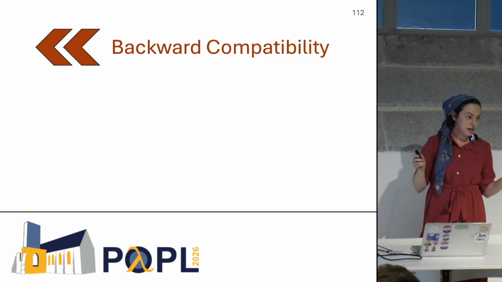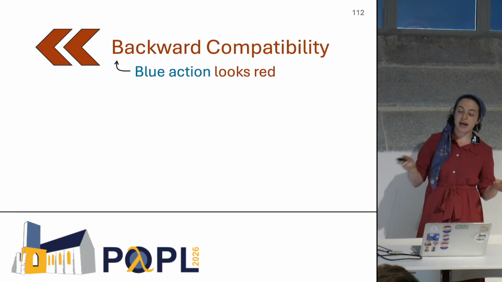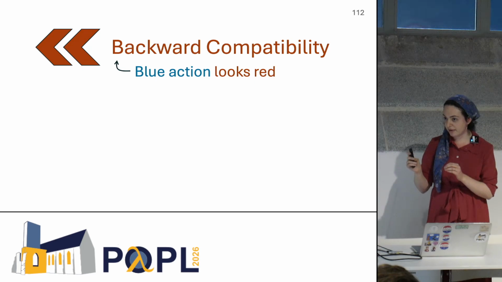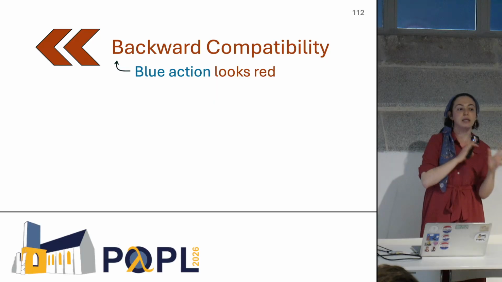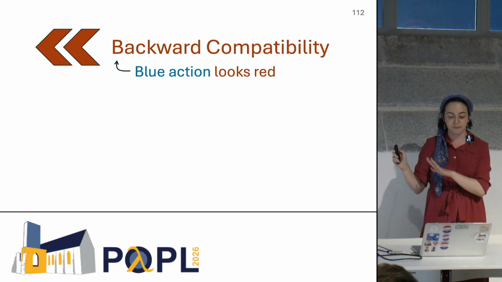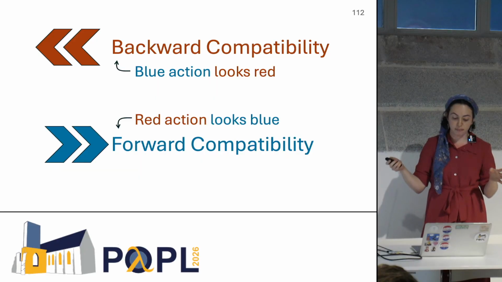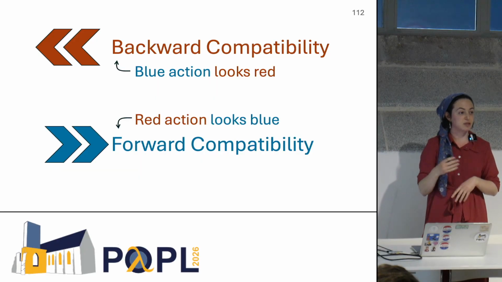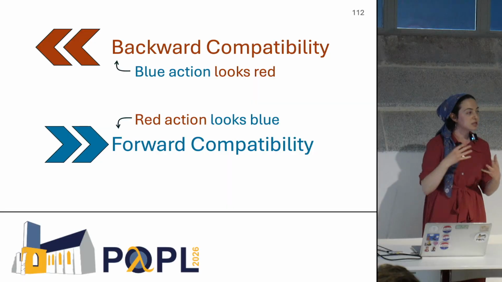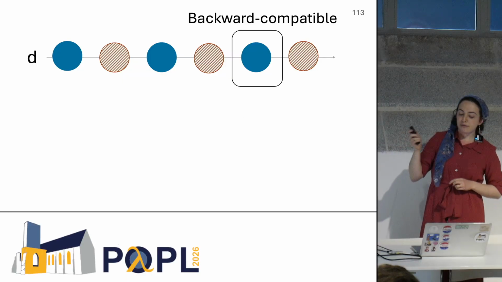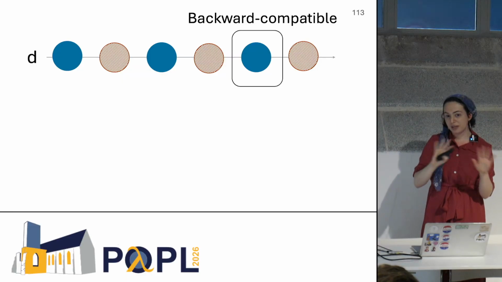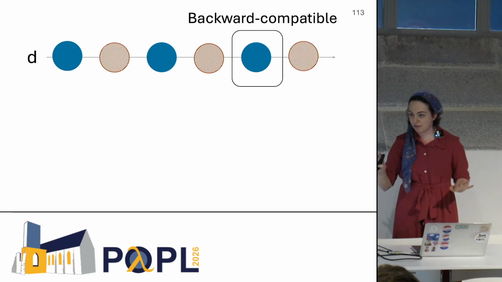Now, in brief, backwards compatibility is a way for a blue action to look red. For a new action, an action done by a new version worker, it looks like it was done by an old version worker. And forwards compatibility does the opposite. A red action can look blue. Something done by an old version worker looks like it was done by a new version one. And if we have a trace, so we really measure sortedness on the data store. I could talk about that offline.